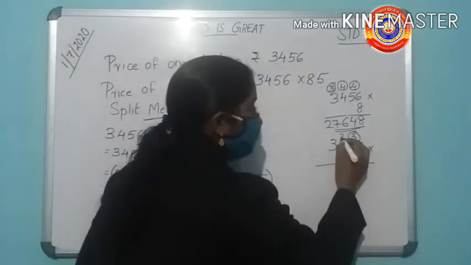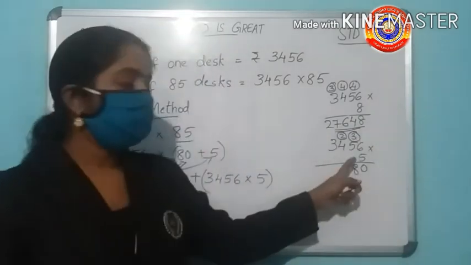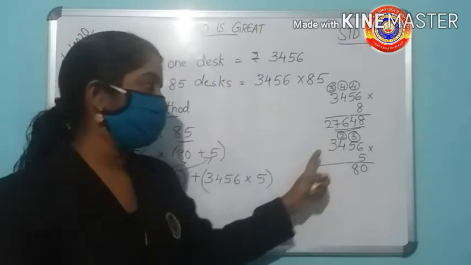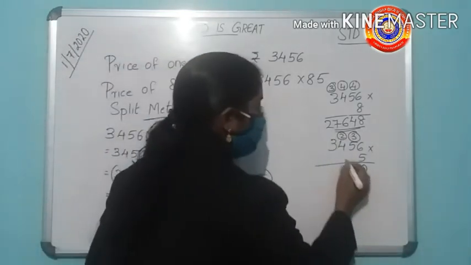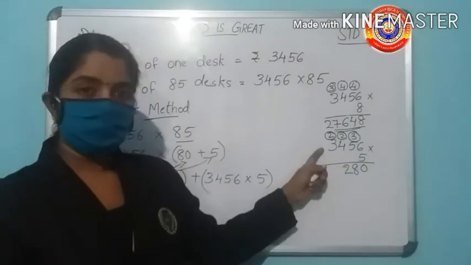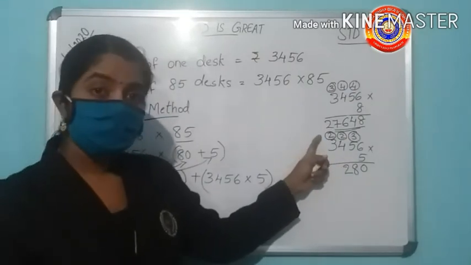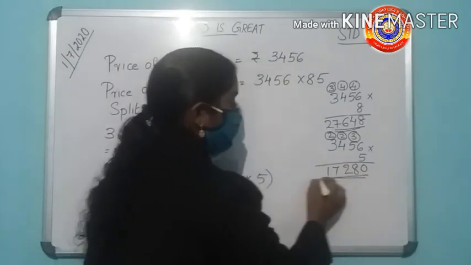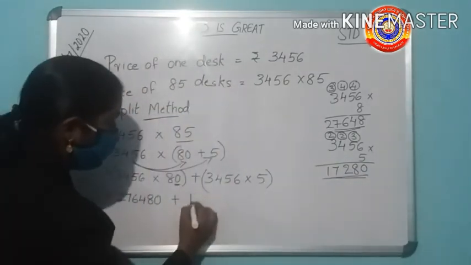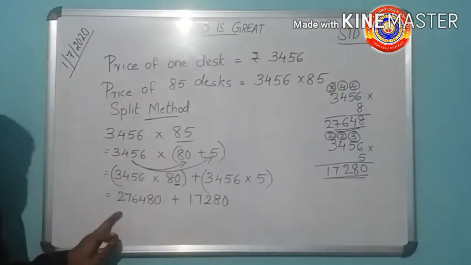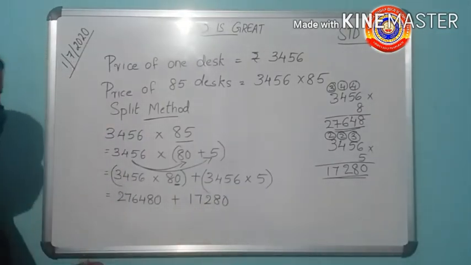Write 8 here, carry over 2. Then 4 into 5, 20. 20 plus 2, 22. Then write 2 here, 2 carry. Then 3 into 5. Yes, it is 15. 15 plus 2, 17. Then you got the answer 17280. Then add these two numbers.